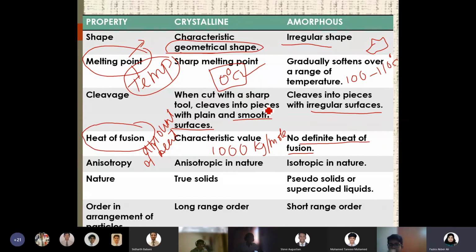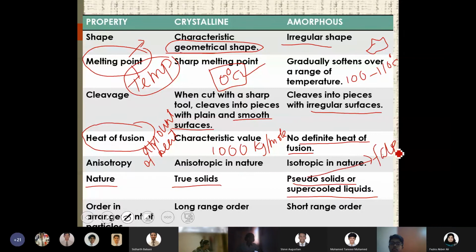The next one is nature. Crystallines are said to be the true solids, because they possess all the properties of a perfect solid. So crystalline solids are called true solids, and amorphous substances are called pseudo solids or supercooled liquids. The word pseudo means false. So they are not actual. That is why amorphous substances are also known as pseudo solids or supercooled liquids. That is why glass is said to be a supercooled liquid.